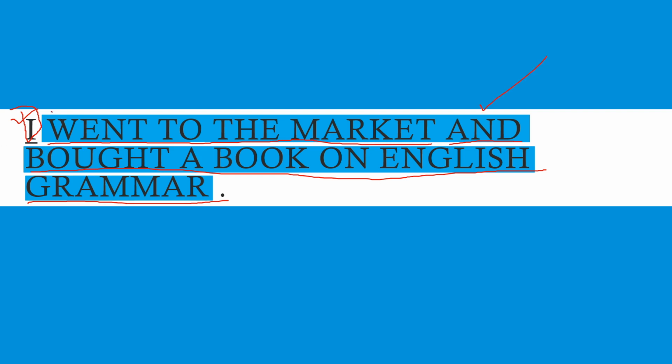This makes this predicate a compound predicate because here we find that two different predicates are linked together by the linker and. Hence it is a compound predicate.